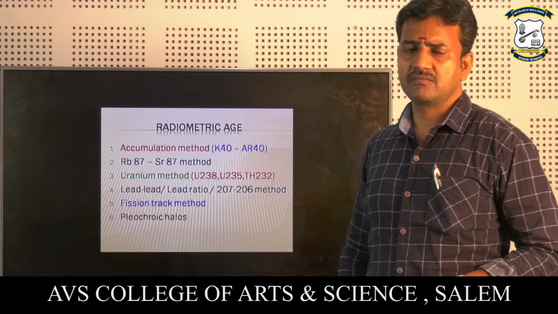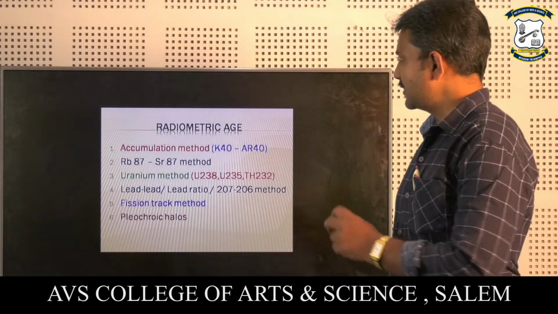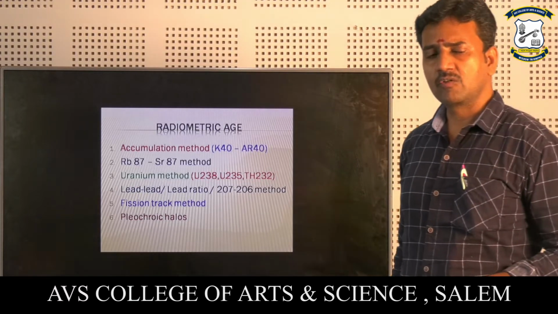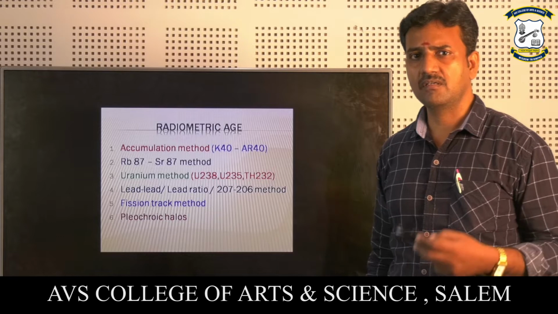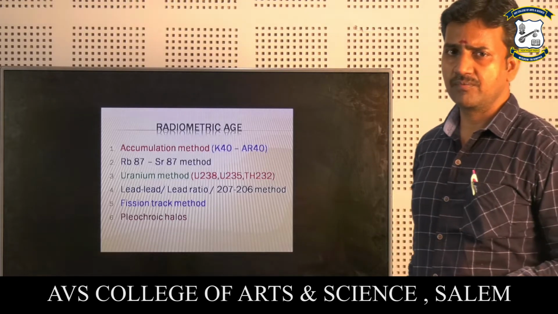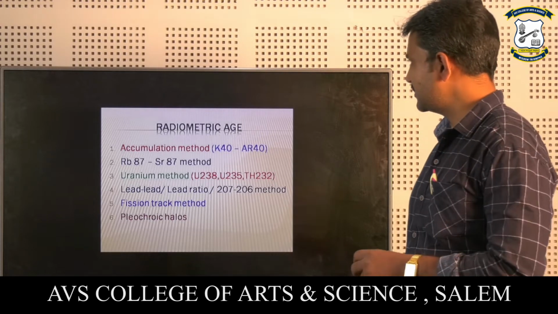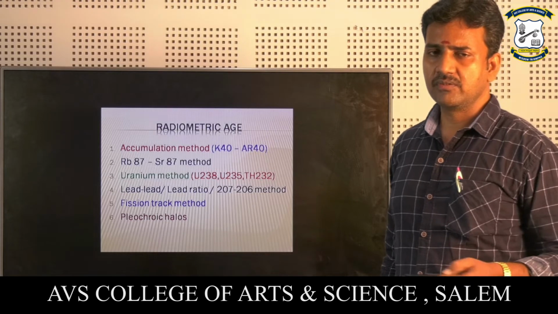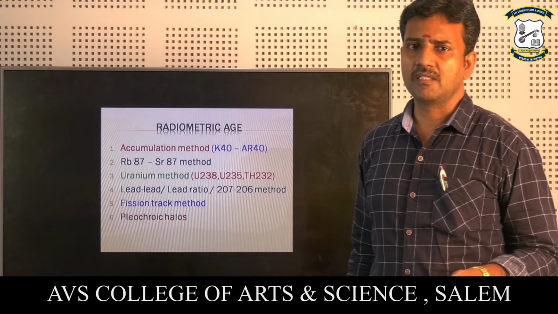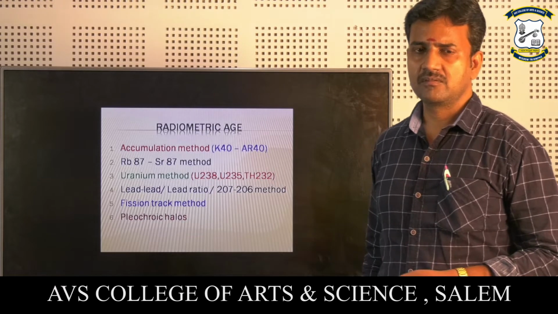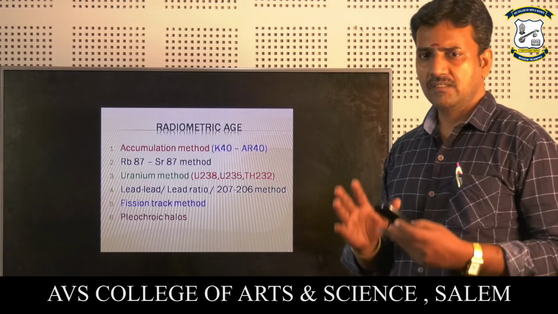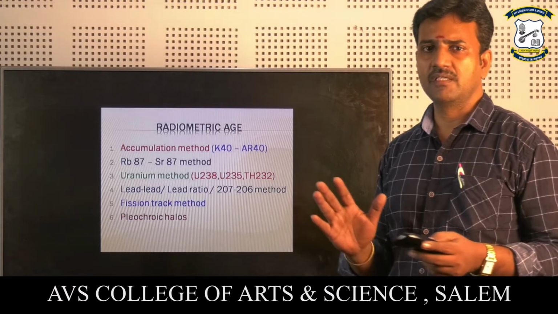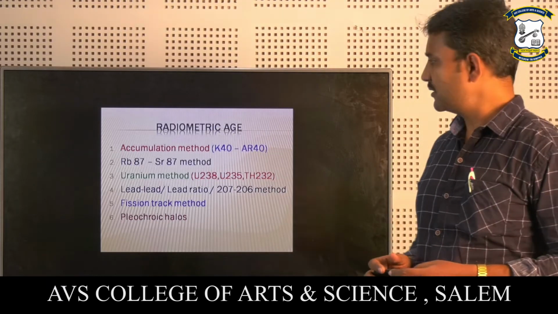Next, the radiometric age, with which we can calculate the age of the material. There are 6 possible radiometric methods. The first one is the accumulation method, where we deal with argon 40 and potassium 40. Potassium 40 is the most important one. Another one is rubidium strontium 87. Using this method, we can calculate the age of the material in the range of 10 to 1000 million years using the rubidium and strontium method. And the uranium method.